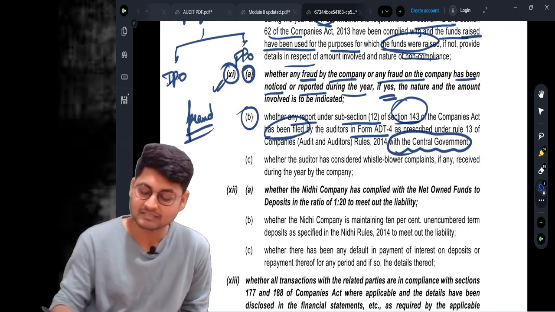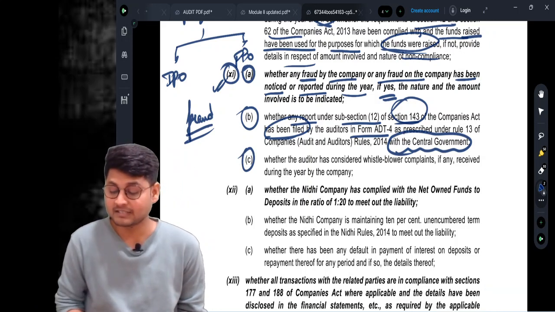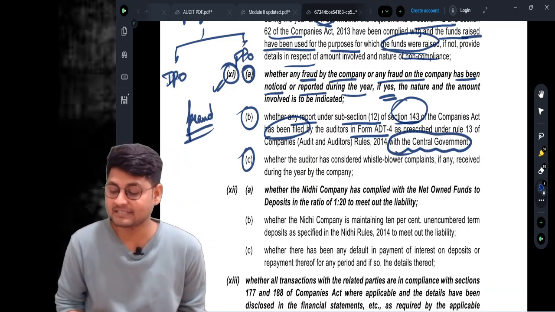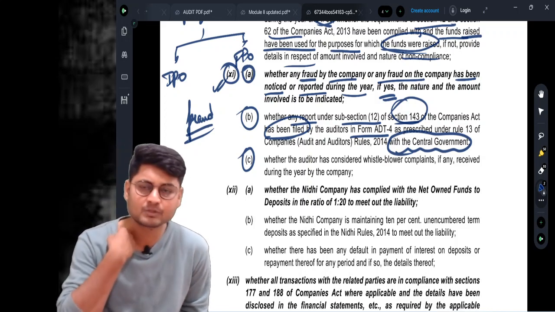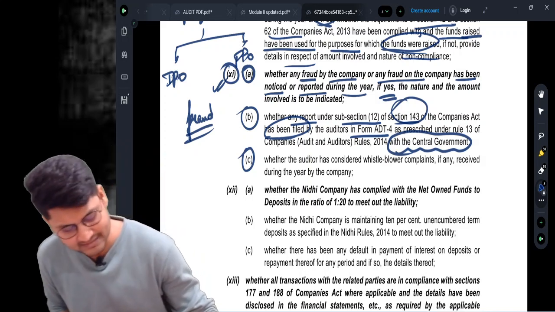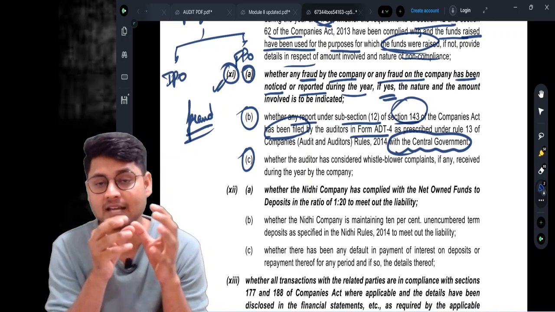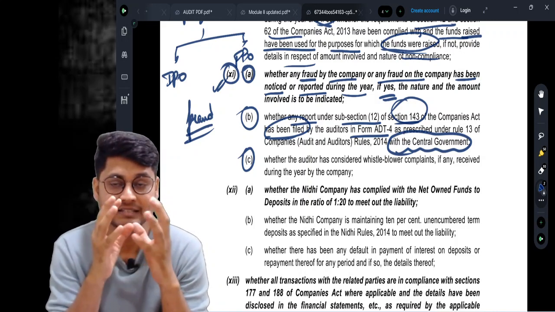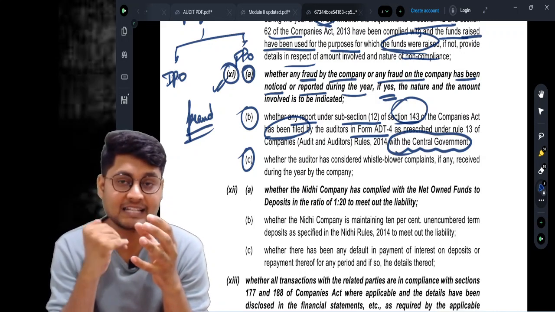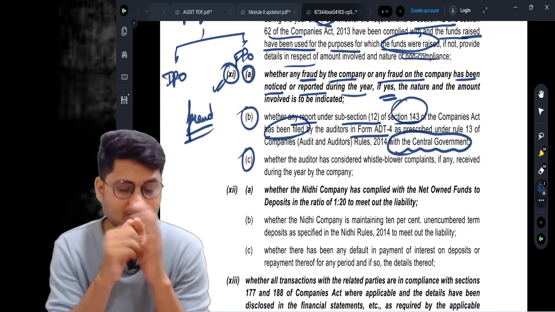Coming from subclause number B to subclause number C. Whether the auditor has considered the whistleblower complaints, if any, received during the year by the company. There is a concept of whistleblowing in the Companies Act 2013. What does it say? If anyone identifies any fraud that has happened in the company, such a person can escalate that matter to the higher authorities.